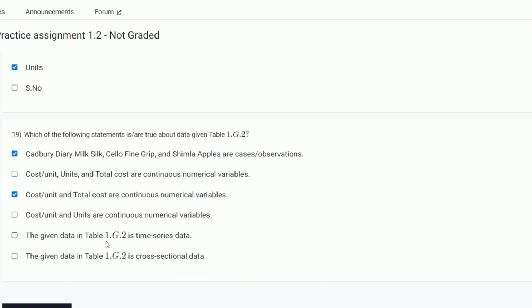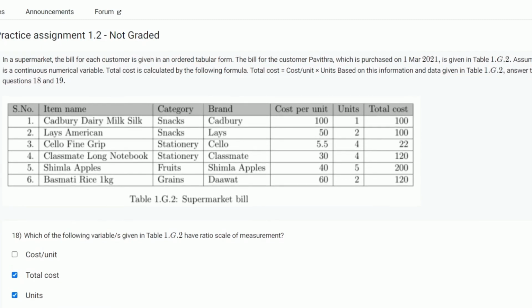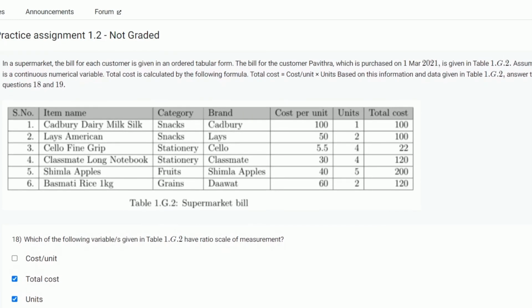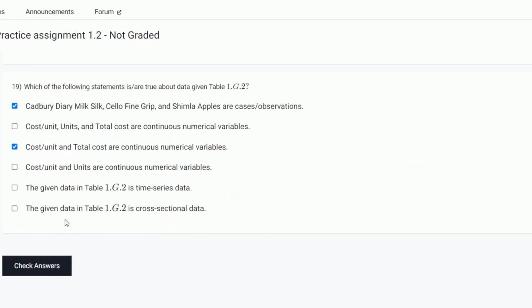Is the given data in the table time series or cross sectional? Here time does not vary, time is fixed. So it is cross sectional data.